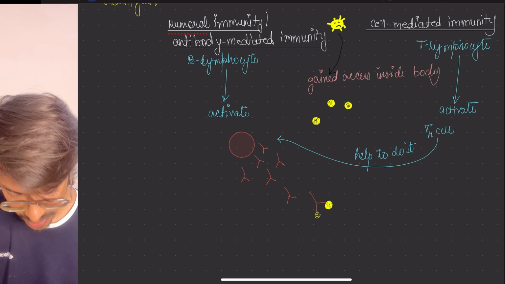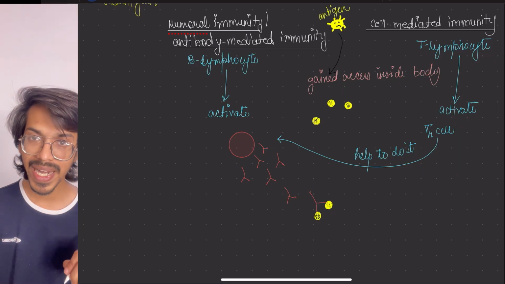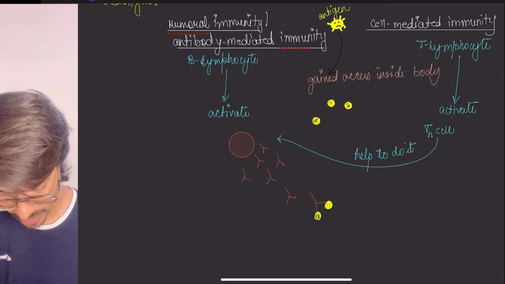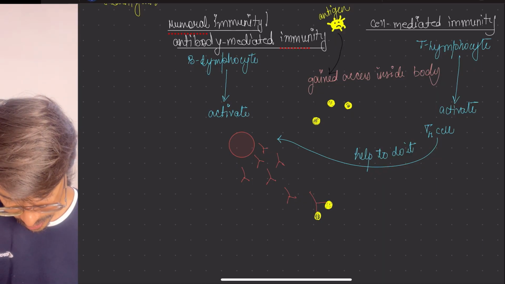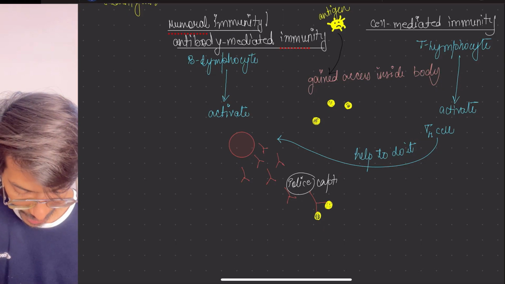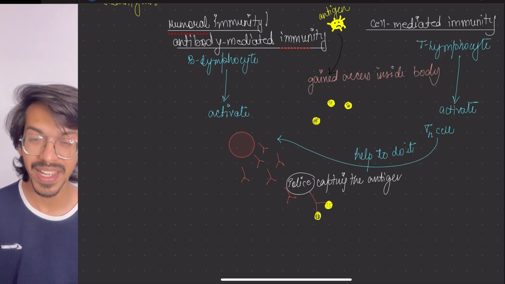antigen. So this bacteria is an antigen, so it will go and bind. As it binds to it, it acts like what? Police. So I will call these things police, which is capturing the antigen. Antigen is your bacteria, the bad guy. Okay.